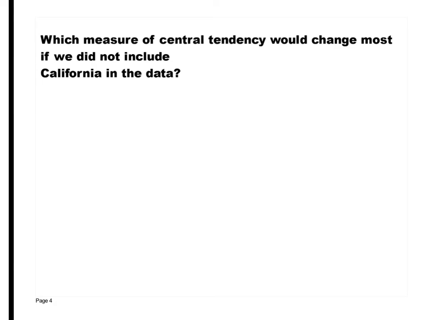So, which measure of central tendency would change most if we didn't include California data? Mean, median, or mode? The mean. Okay? Range would be, but for central tendency, they just talk about mean, median, and mode. All right? Range is just kind of another one they add in.